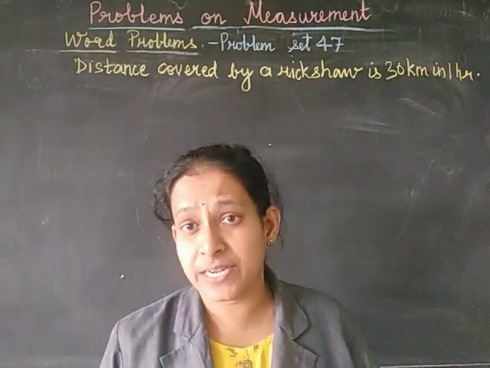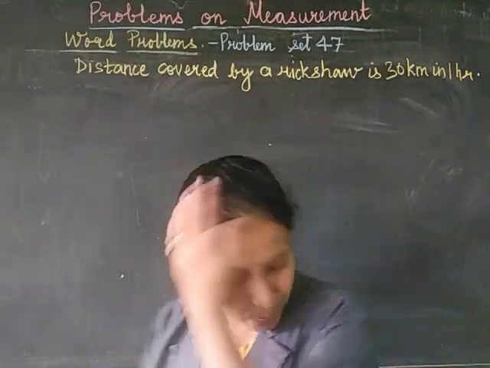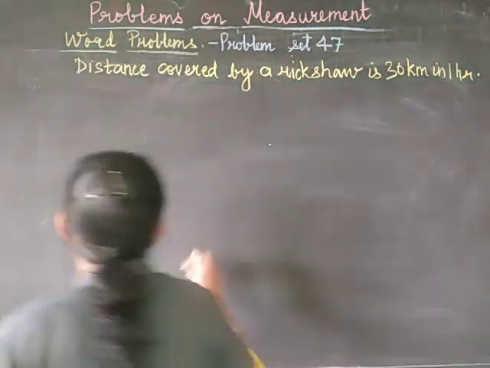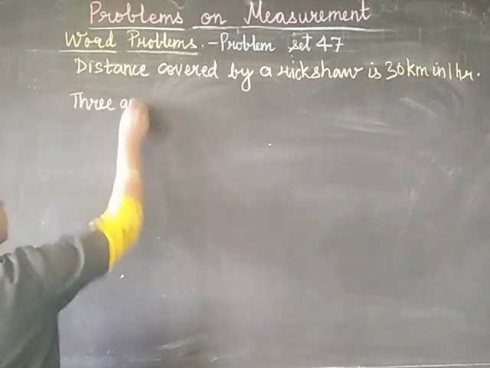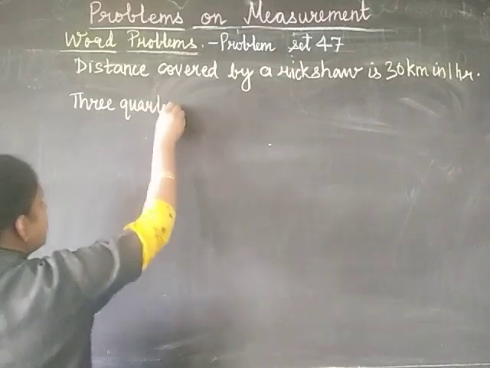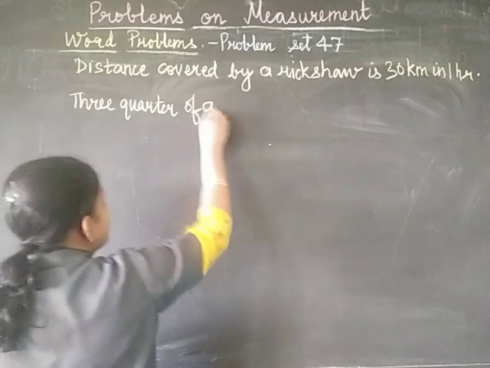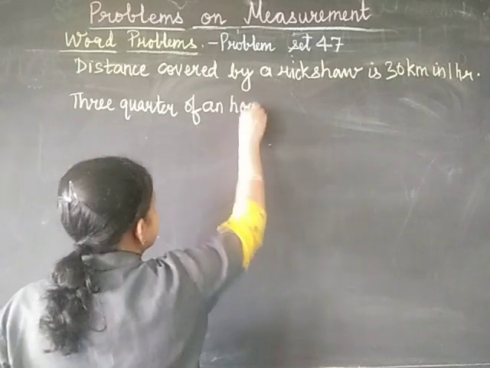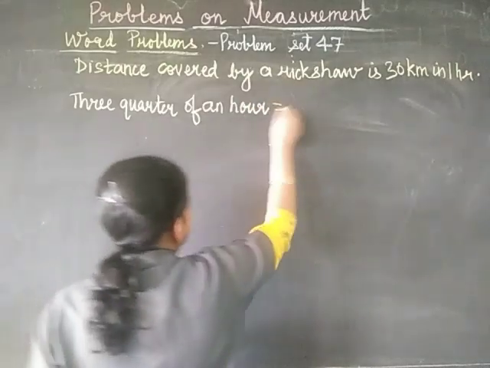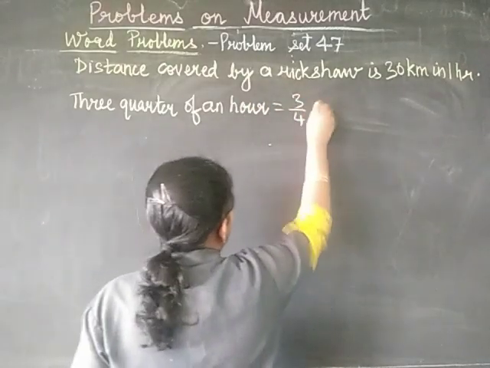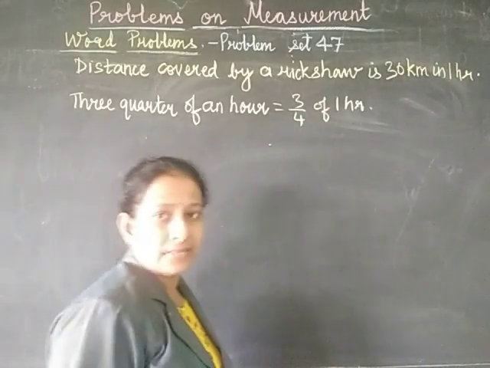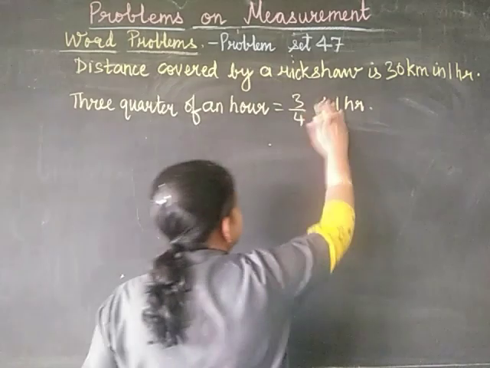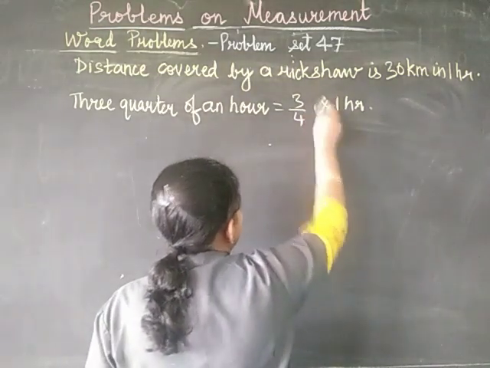Now we have to find out 3/4 of an hour. 3/4 of an hour is equal to 3/4 of 1 hour. And 3/4 of 1 hour we also write as 3/4 multiplied by 1 hour.